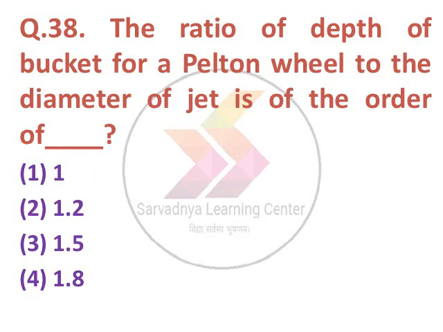Next question. The ratio of depth of bucket for a Pelton wheel to the diameter of a jet is of the order of dash. Option 1 1, option 2 1.2, option 3 1.5, option 4 1.8. The correct answer is option number 2, 1.2.